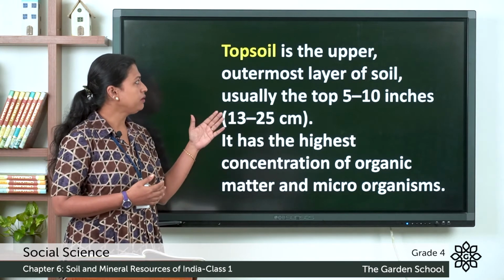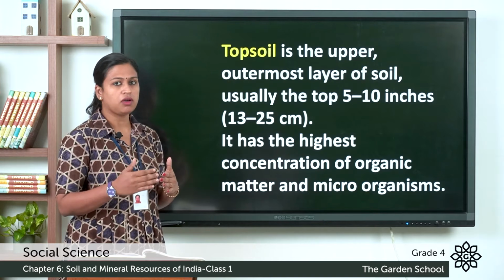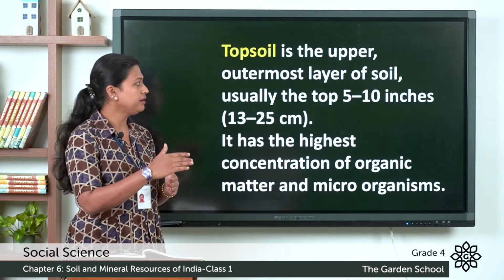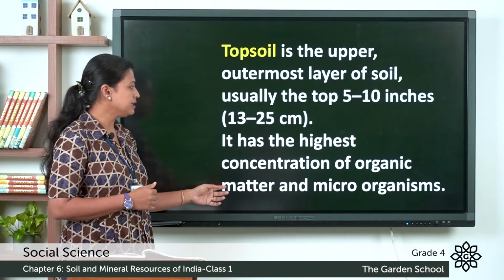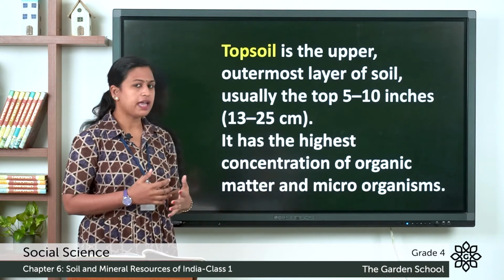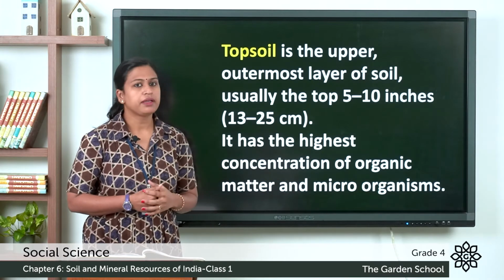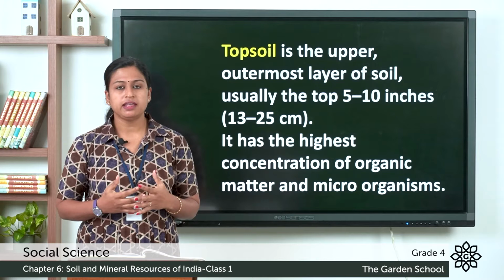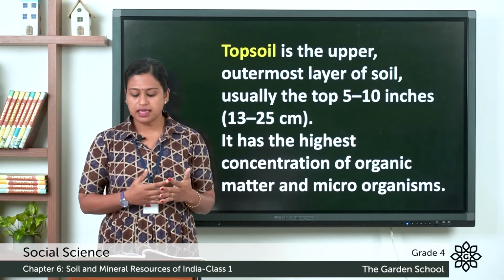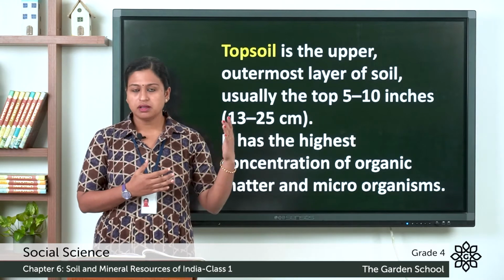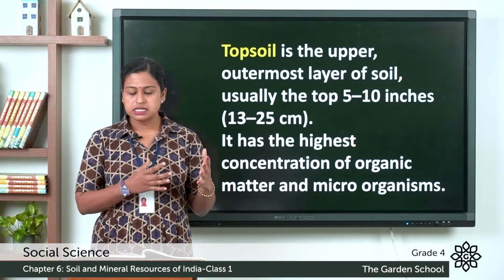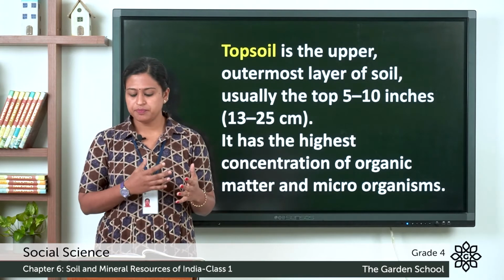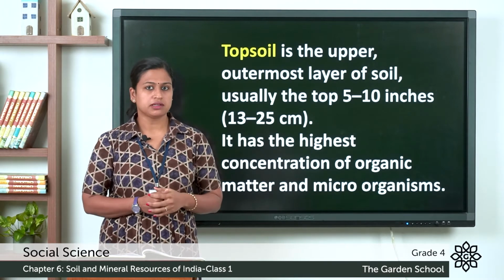It is the outermost layer of the soil, usually the top layer from 5 to 10 inches. It has the highest concentration of organic matter and microorganisms. Organic matter means the things that have come from a recently living organism. That means the dead plants and animals which return to the soil.